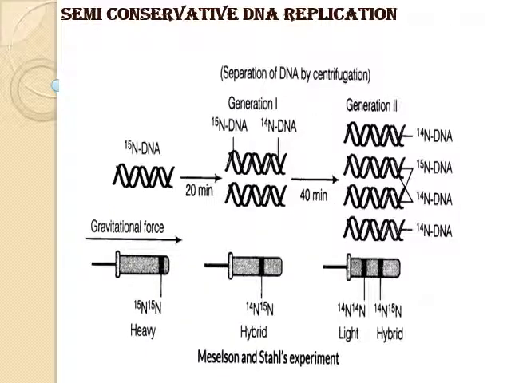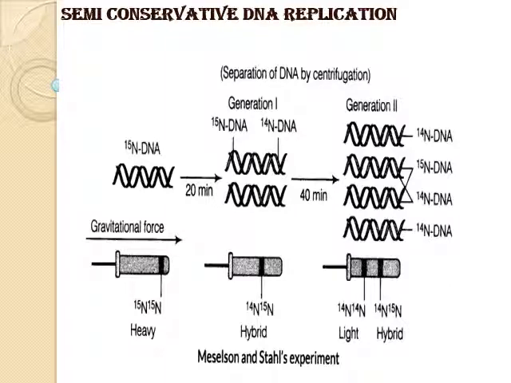Let's see the Meselson and Stahl experiment. They experimentally proved semi-conservative DNA replication. In 1958, they conducted an experiment on E. coli, which divides in 20 minutes, to observe the replication of DNA. Now we will see the experiment.